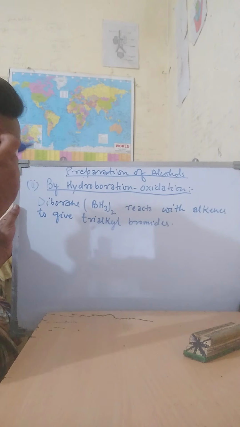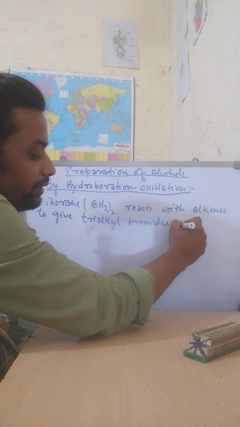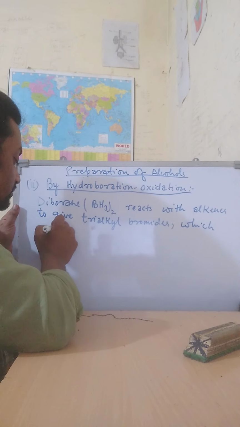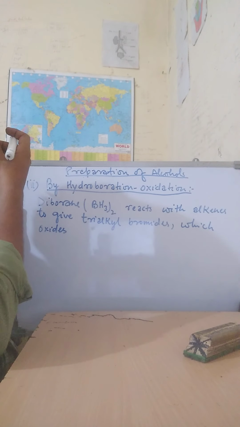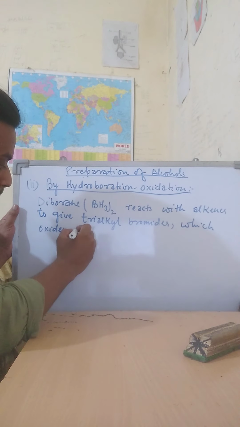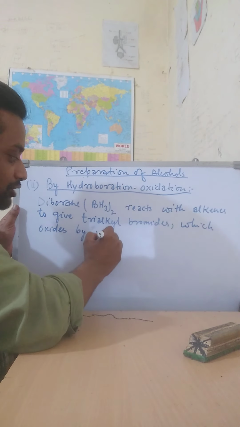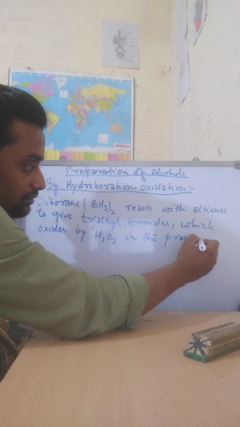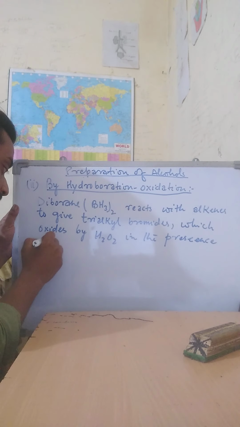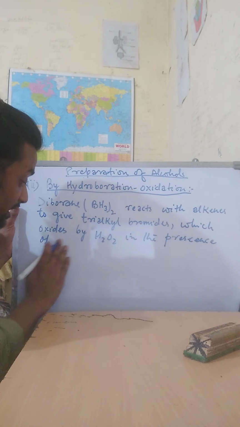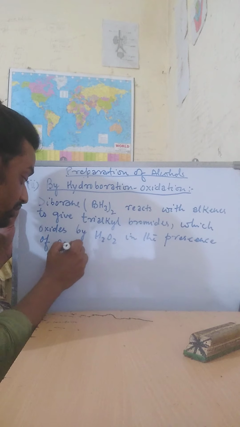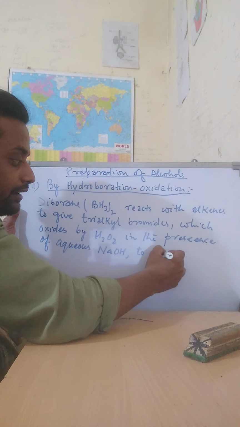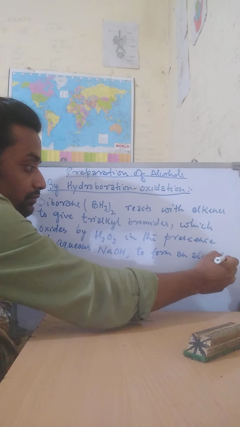And this trialkyl borane, I will write like this, which oxidizes by hydrogen peroxide H2O2 in the presence of aqueous sodium hydroxide, aqueous NaOH, to form an alcohol. Okay, so this is the statement.